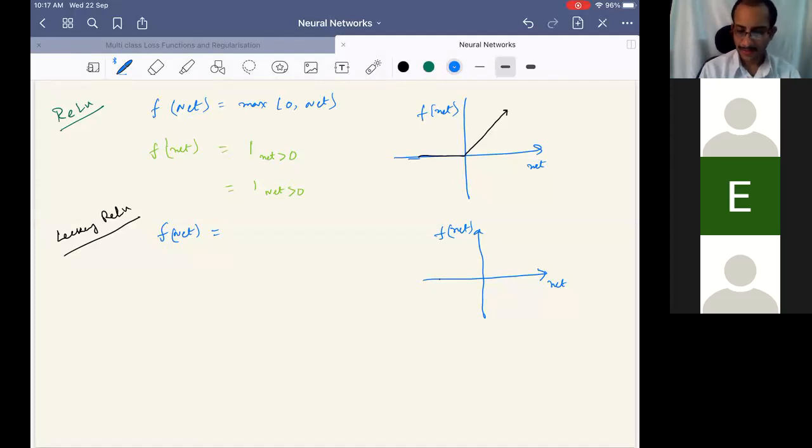Sir, a small question. Yes, ask. In the ReLU activation function plot, we can see that it's a piecewise linear function, because there is a line and after that also it's a line. Will that be enough to actually mimic nonlinearity?